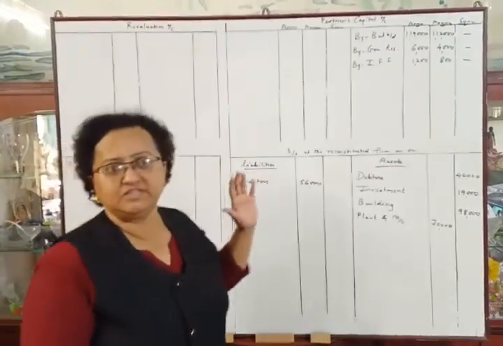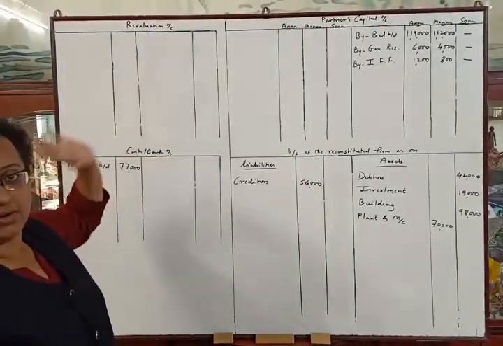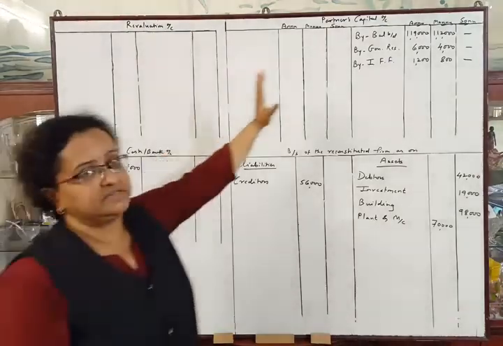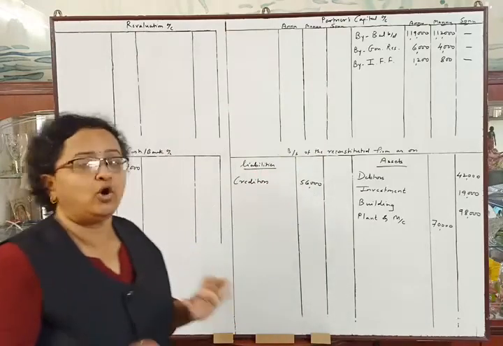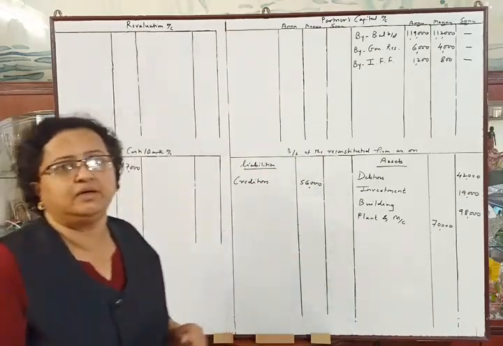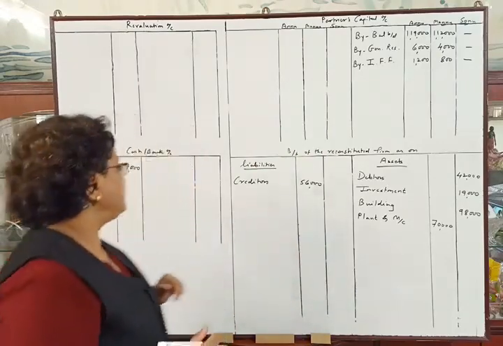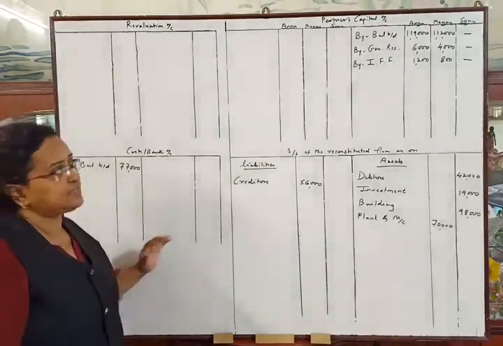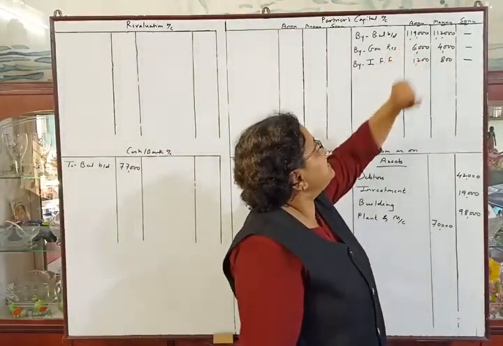Now we start solving the problem. I have drawn the revaluation account, cash account, partners' capital account and balance sheet of the reconstituted firm, and I have already made the posting of items from the old balance sheet. See your old balance sheet in the problem. On the liability side they have given us capitals. I have transferred this capital to the capital account credit side.